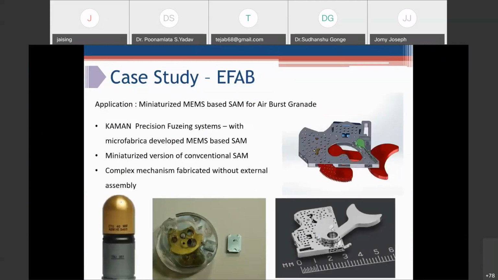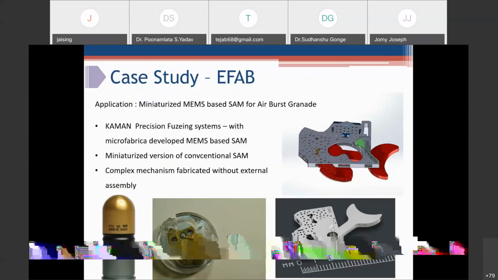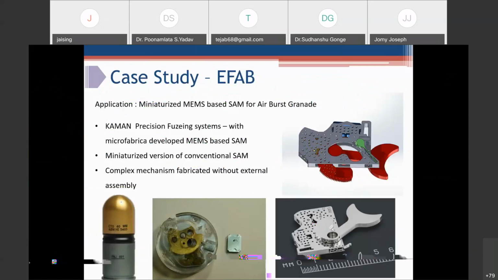Another case study of EFAB is from defense application. It is a miniaturized MEMS-based SAM for an airburst grenade. This is from a Common Fusing Precision Fusing System. They use this MEMS-based SAM. This is a conventional army mechanism. This complex mechanism is fabricated without any external assembly. That's the beauty of this process.